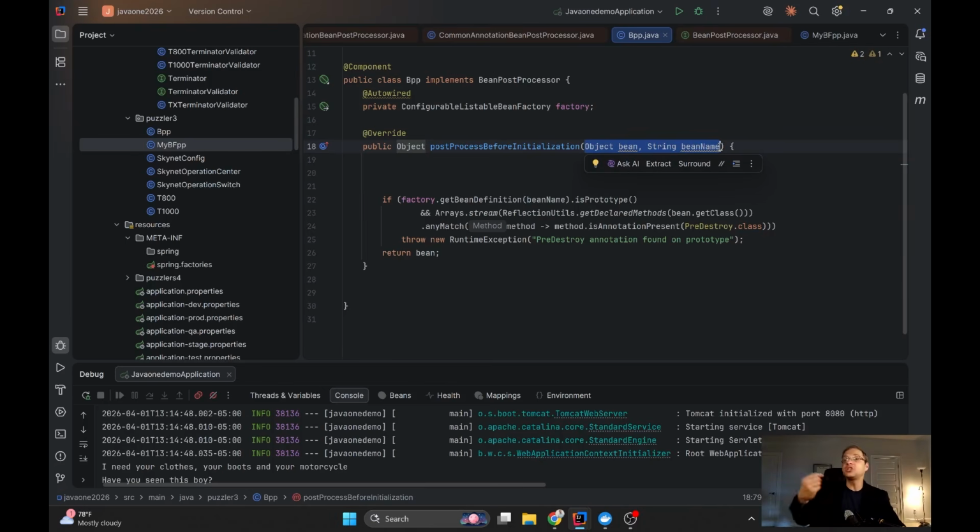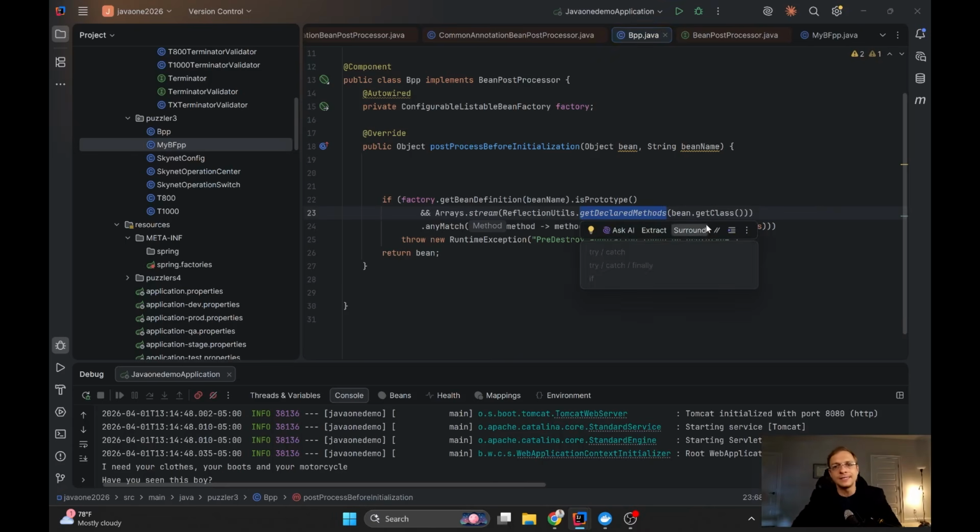So if I need some additional information, I can use its name and take the bean definition, and then I'm asking is it prototype or not, because this information will always be present in the bean definition. And then I use some reflection stuff to scan through the declared methods. Actually, I need to scan even more methods, maybe with the parent and the interfaces. But I'm lazy, so I'm just scanning the current class, and I'm trying to find if I have any method marked with the pre-destroy annotation. In case I do, I'm throwing an exception.